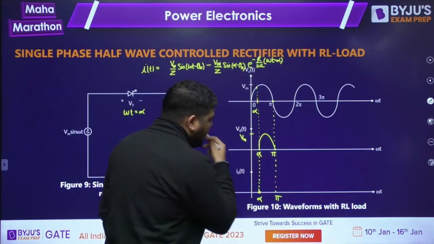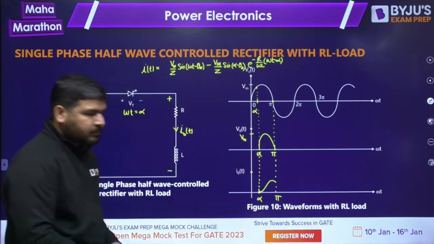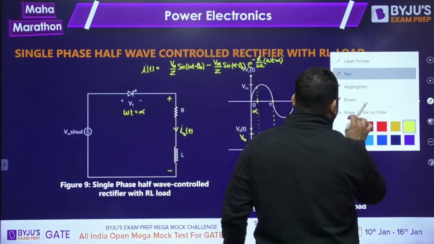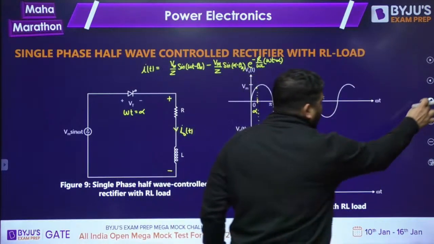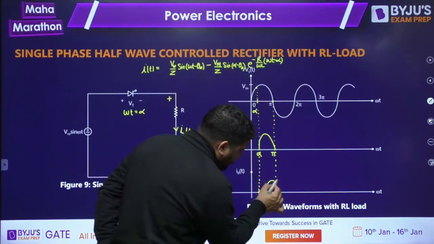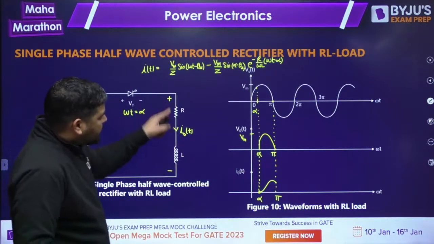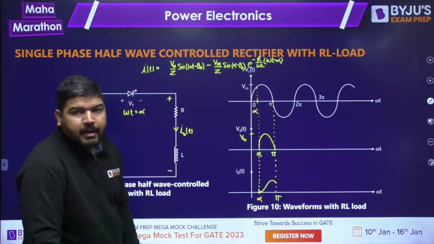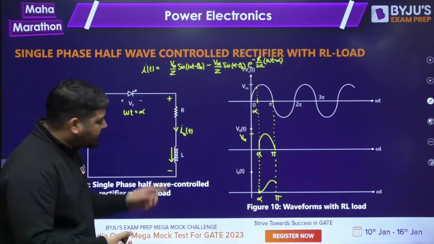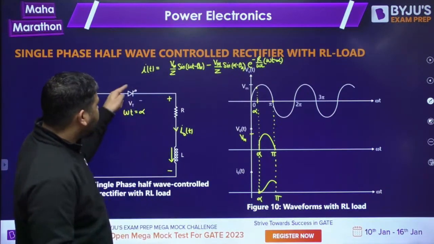And the current will start from 0 and go like this, because the current has a sinusoidal component and an exponential component. At this pi instant, you can see that the current is not 0. Since the current is not 0, the thyristor has to conduct, because the inductor has developed some current, and it will force this thyristor to conduct.